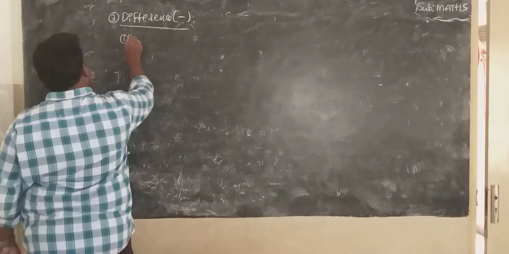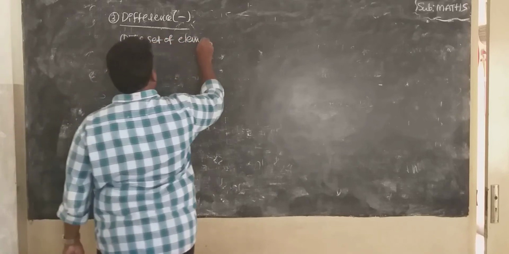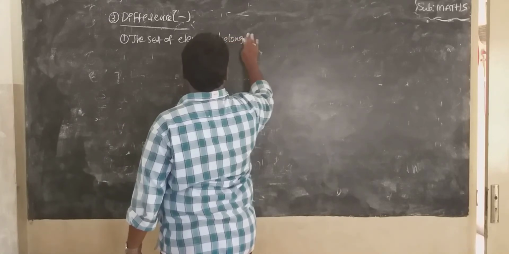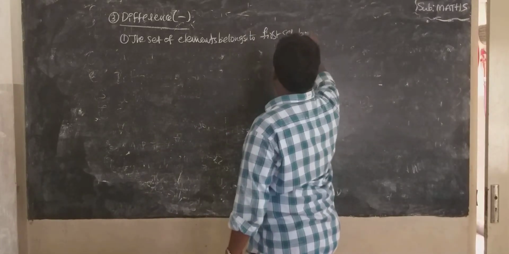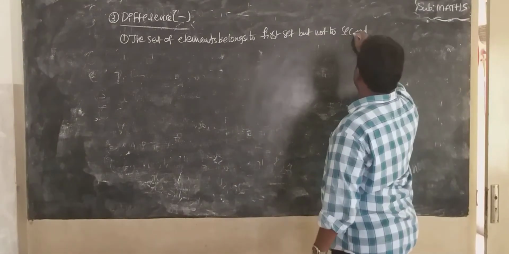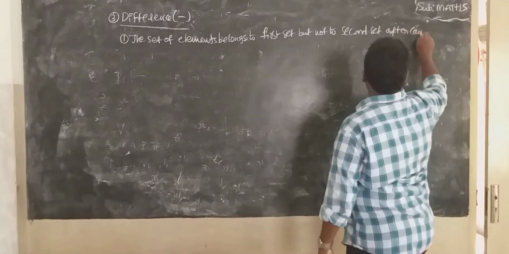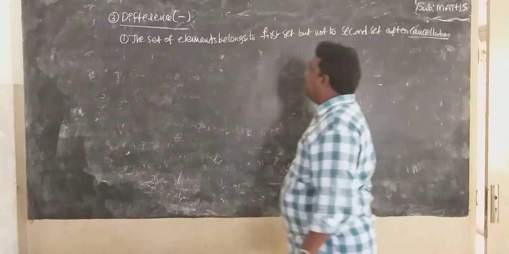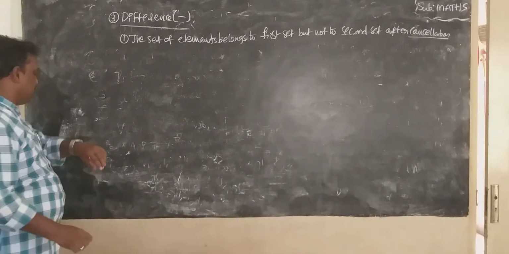The set of elements belongs to the first set but not to the second set after cancellation.